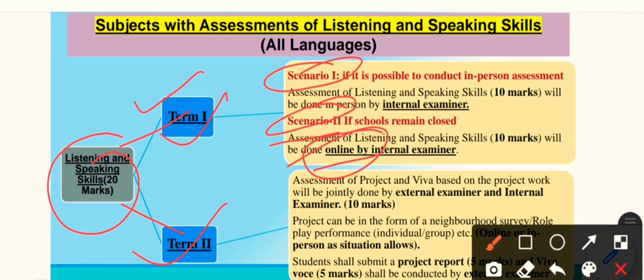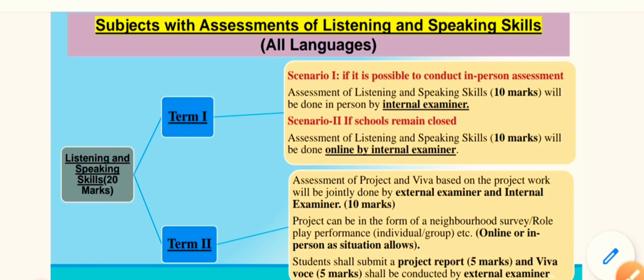Now if you look at term 2, the assessment of the project and viva based on the project work will be jointly done by an external examiner, not the internal but external, and the internal examiner will also be there, so both will conduct it, for 10 marks. The project can be in the form of a neighborhood survey, role play, performance, individual or group, etc., online or in person as the situation allows. Students shall submit a project report for 5 marks, and viva for 5 marks shall be conducted by the external examiner.